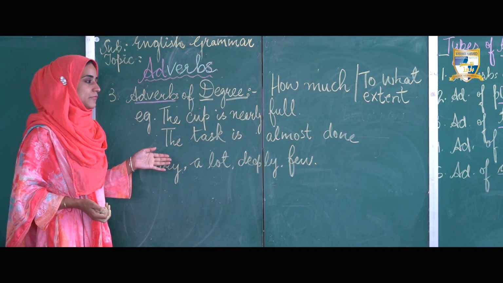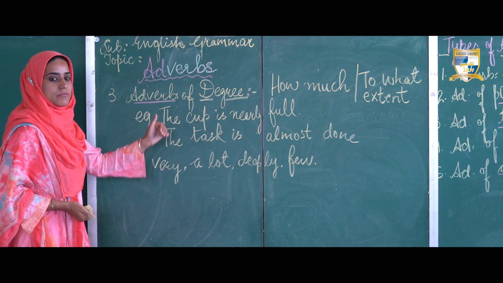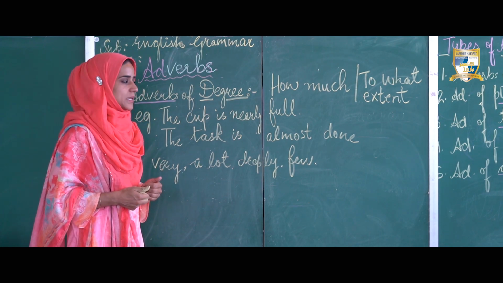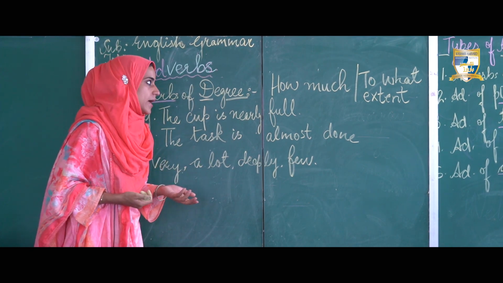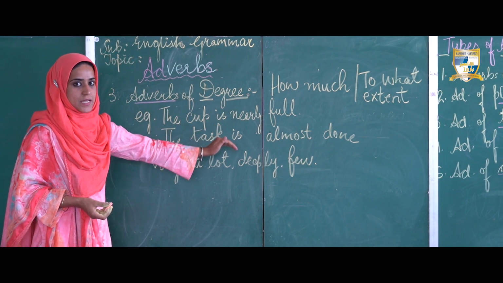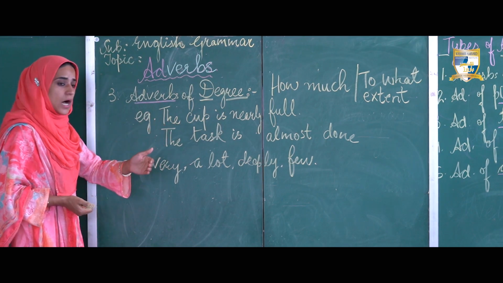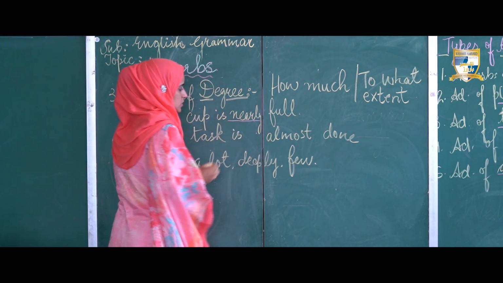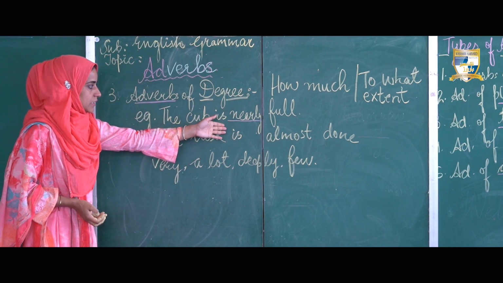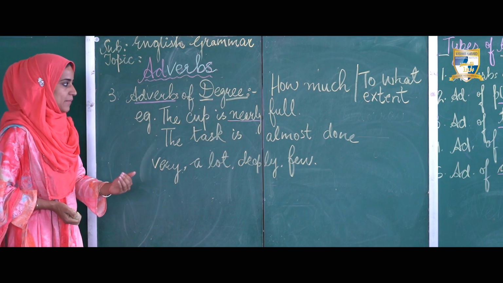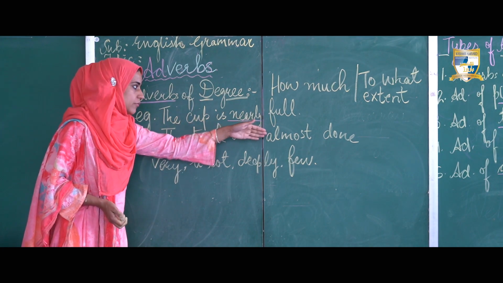Now the last type we have is adverbs of degree. Adverbs of degree tell us how much something is or to what extent something occurs. For example, the cup is nearly full. The question is, how full is the cup? It is nearly full. So the adverb nearly tells you the extent, it tells you the degree, how full the cup is. The cup is nearly full.